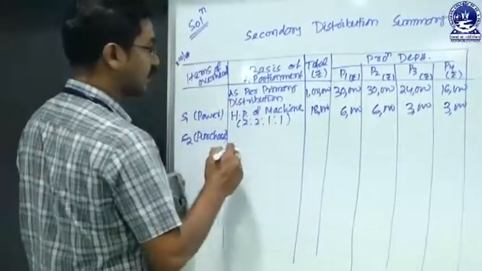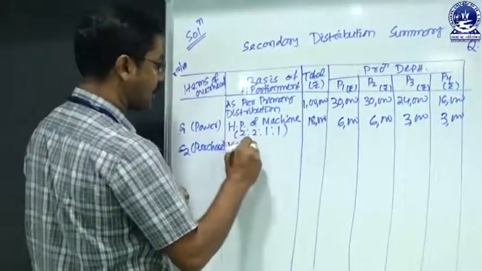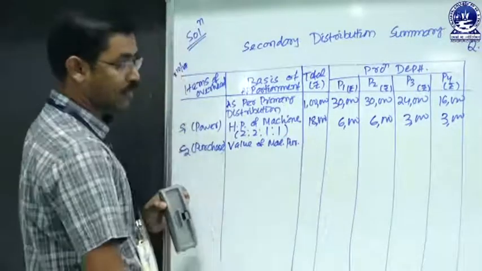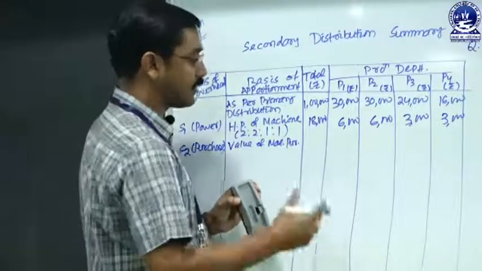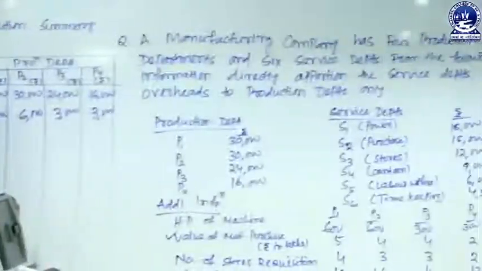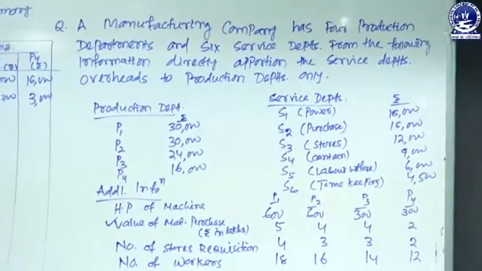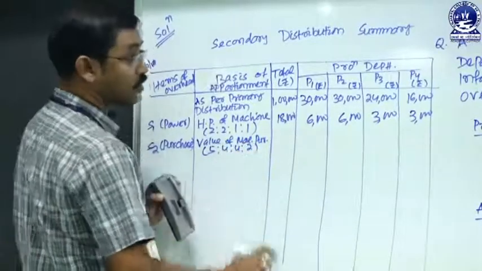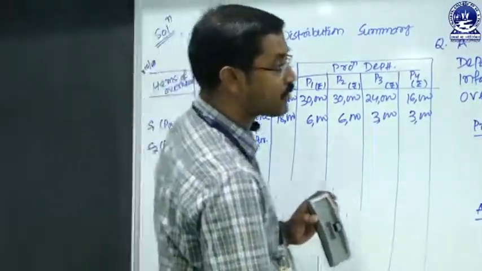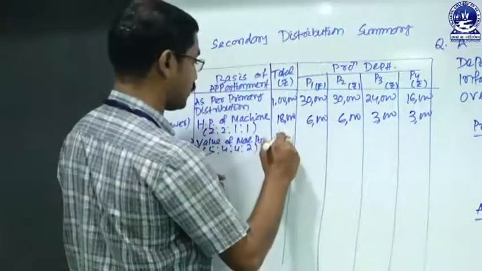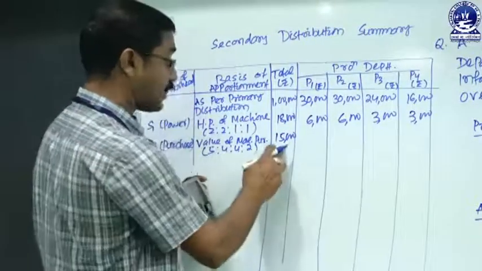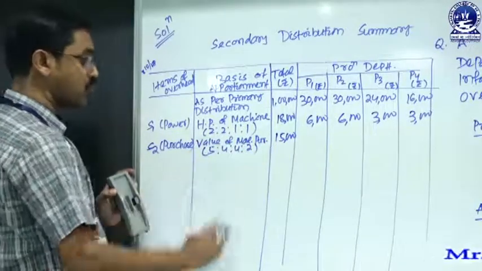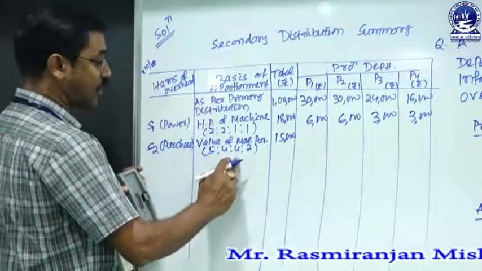So we mentioned it on the basis of apportionment as value of material purchased, and the ratio is in lakhs, that is 5:4:4:2. The total amount of expenses for purchase department is 15,000. So that 15,000 will be distributed in this ratio 5:4:4:2. That means the sum of this ratio is 15.